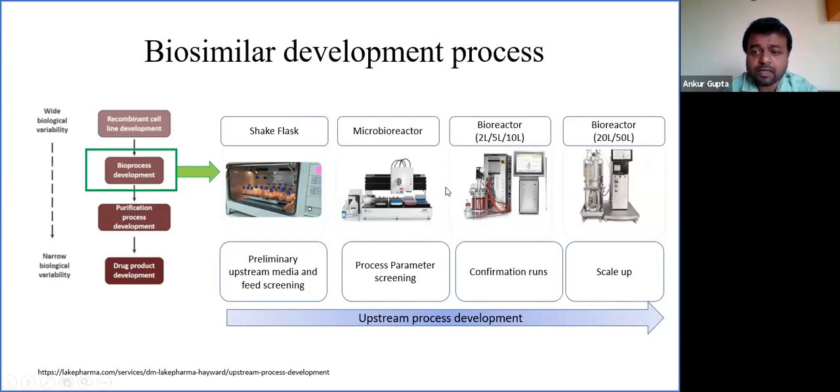Once we show that we are getting consistent results, the process is transferred from lab to pilot scale, where bioreactors are generally at a scale of 20 liters to 50 liters. This is the first time that process scalability is tested. This is where process transfer happens. In the next slides, I will discuss results of a few of the experiments that were done in each of the phases.